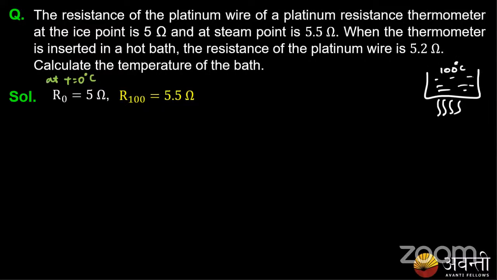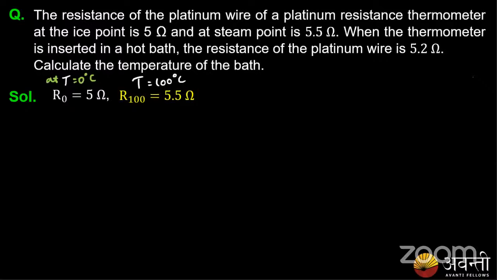Please remember, the hot bath is maintained at 100 degrees Celsius. So here T is 0 degrees Celsius and here T is 100 degrees Celsius.